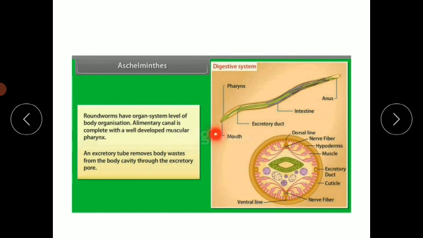This is the actual worm, but if we take a cross section this way, we observe such a circular structure, hence we call them roundworms. Here you can observe the different internal body parts if we cut the animal in cross section.